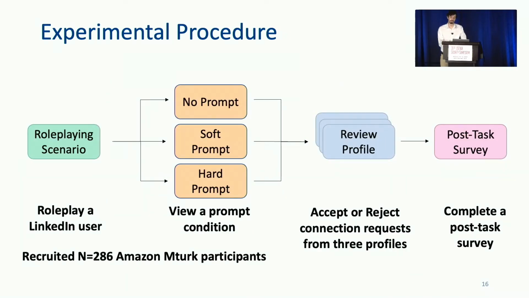Overall, we had 286 participants from MTurk who each viewed this role-playing scenario, one of these three prompts, viewed and responded to three profile connection requests, and completed a post-task survey.